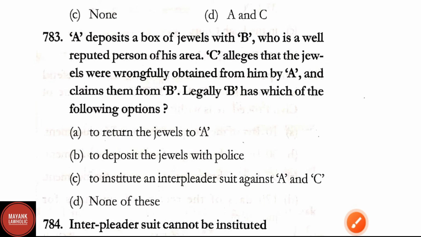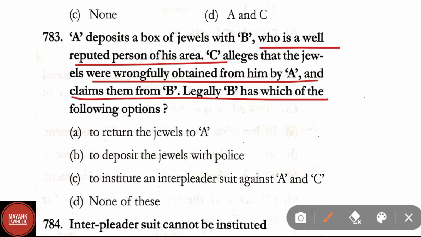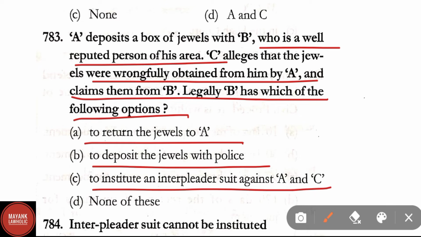Question number 783. A deposits a box of jewels with B, who is a well-reputed person of his area. C alleges that the jewels were wrongfully obtained from him by A and claims them from B. Legally, B has which of the following options? To return the jewels to A, to deposit the jewels with police, to institute an interpleader suit against A and C, none of these. Here correct answer is option C, that is to institute an interpleader suit against A and C.